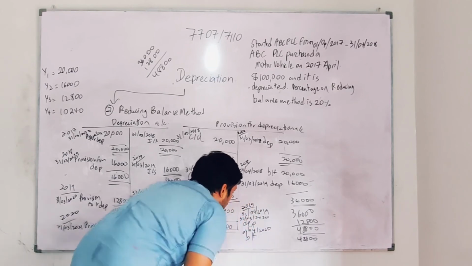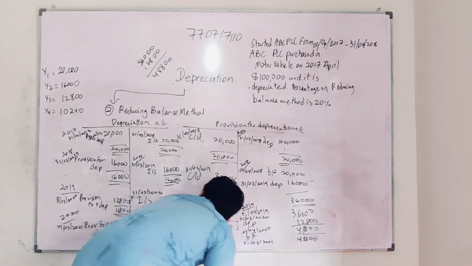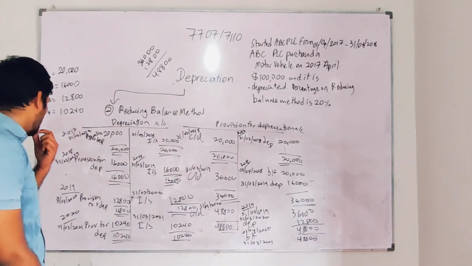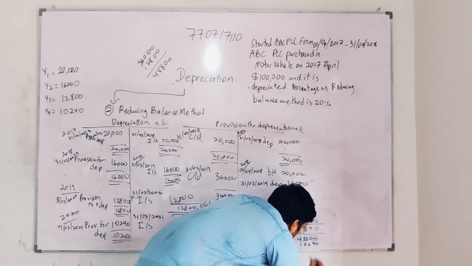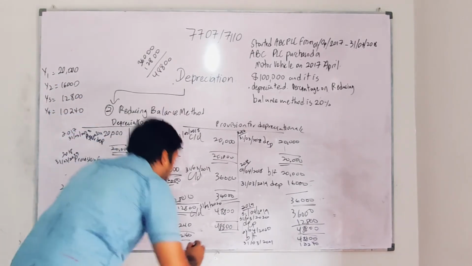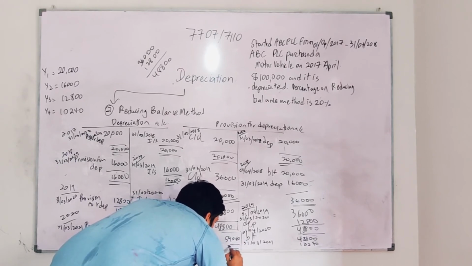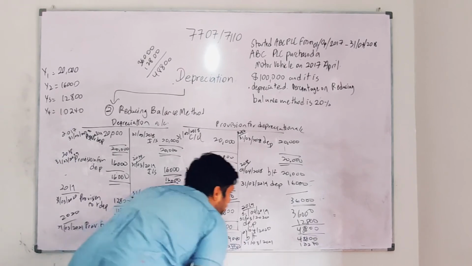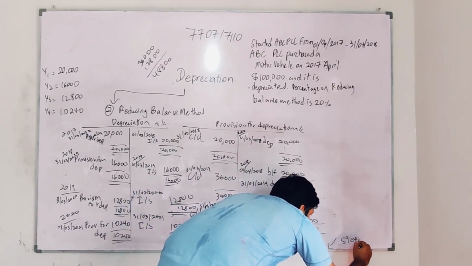So I'm going to take the income statement 31st 3 2021. So 2021, how much is the income statement balance? 10,240. So 10,240 makes how much? 59,040 here. So carried down is going to be 59,040. As you all know the dates, now I don't have space. I'm trying to maximize 59,040 here. So I have written here the total 59,040.